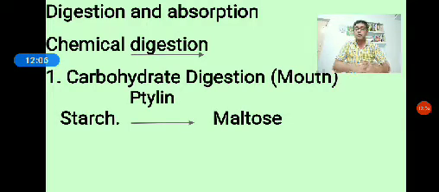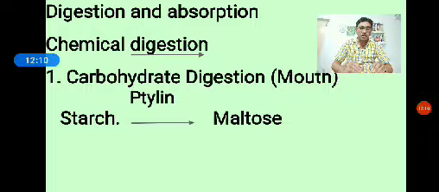Next, carbohydrate digestion in the stomach. In the stomach, no carbohydrate digestion takes place. So there is a mechanical digestion called peristalsis that takes place in the esophagus as well as the stomach.